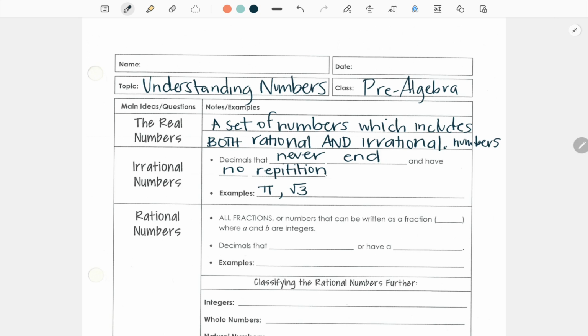If you put the square root of 3 into your calculator, you'll get a number like 1.732050807586877, and it'll keep going forever, with no pattern, no repetition. There's a couple of 8s, a couple of 7s, but there's no pattern involved.